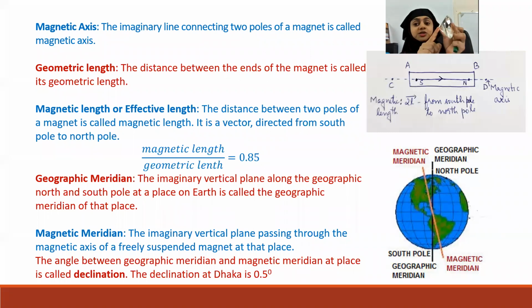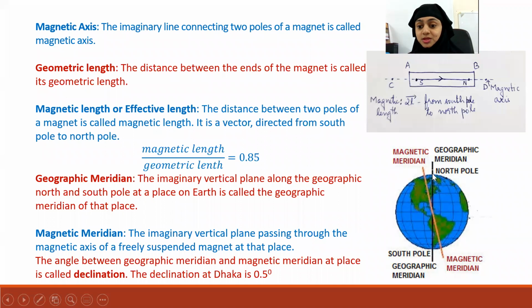Now I want to find the geographic meridian at a place. Then I have to imagine a vertical plane that is passing through the Earth and passing through the North Pole and South Pole at that place. So that will be the geographic meridian at that place. Have you learned longitude and latitude?